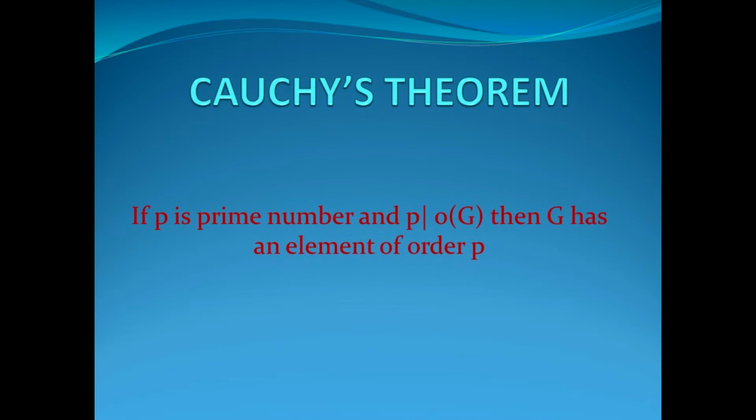If p is a prime number and p divides the order of G, then there exists an element a belonging to G such that a^p = e. We are going to prove the theorem by induction on the order of G. If the order of G equals 1, the theorem is vacuously true.